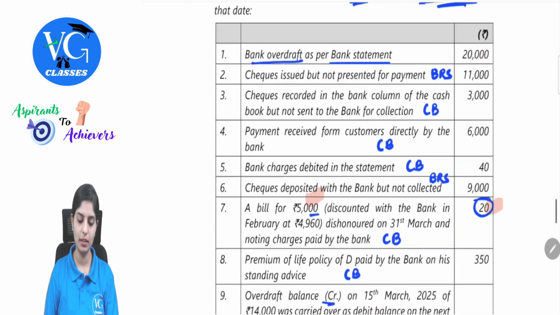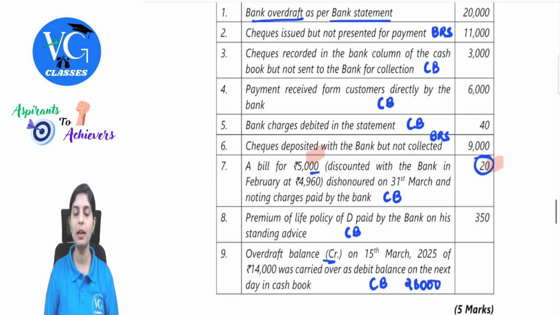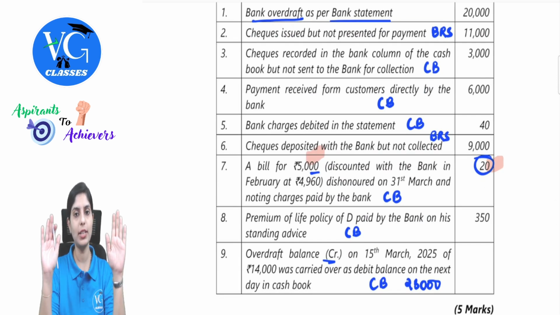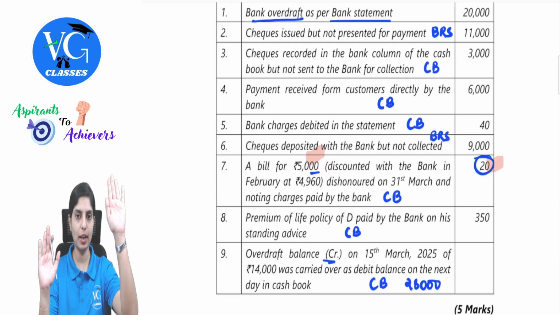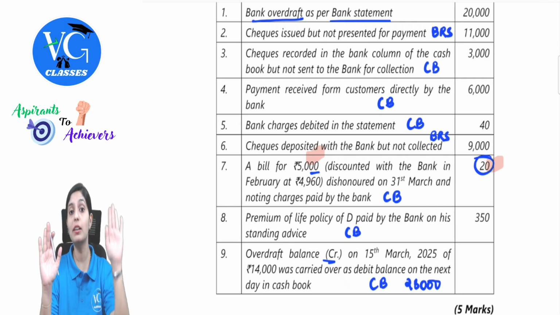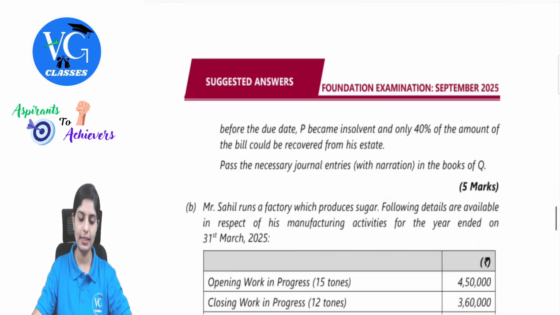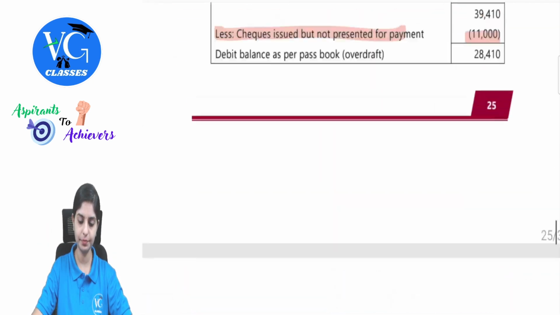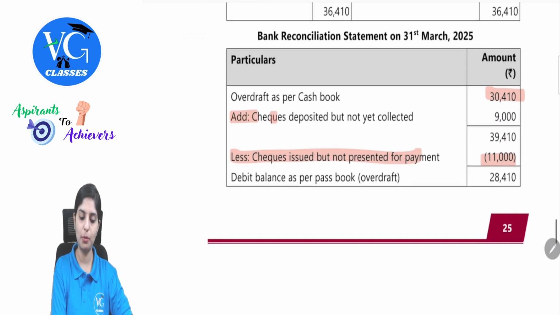Likewise, next, checks deposited with the bank but not collected. As soon as the check is deposited, you will increase the cash book balance. No entry in the passbook. If I have to match, I will have to bring down the balance. Since this is overdraft, I will reverse. So I will add 9,000. So add checks deposited but not collected. So after considering this, we get 28,410.